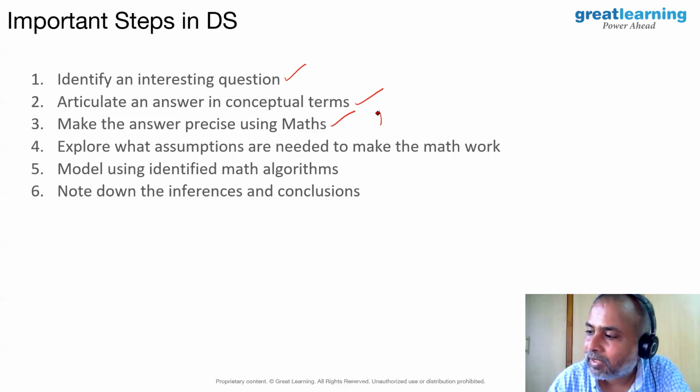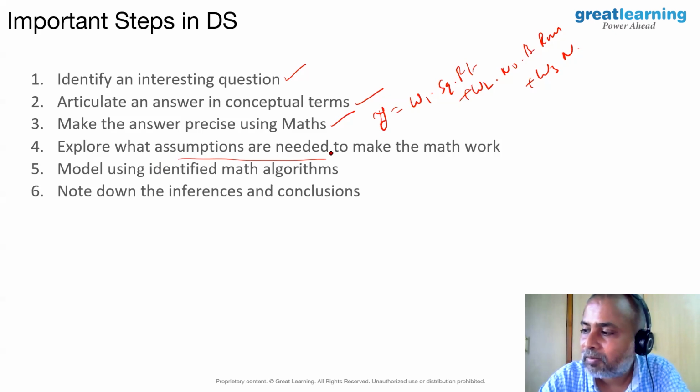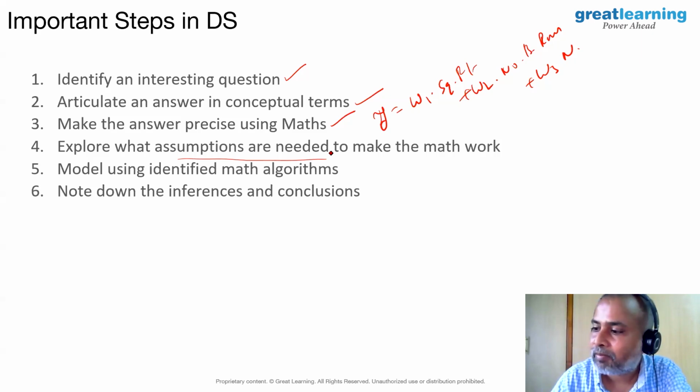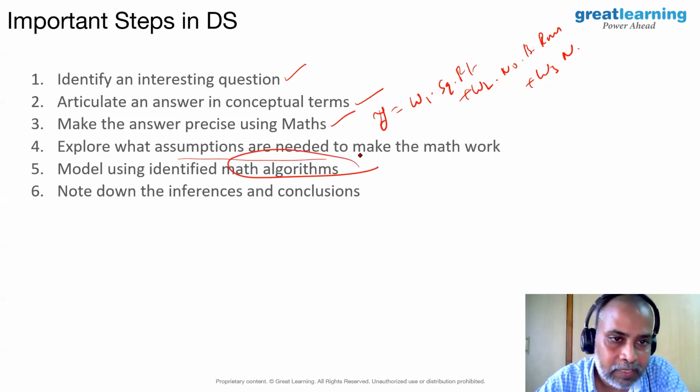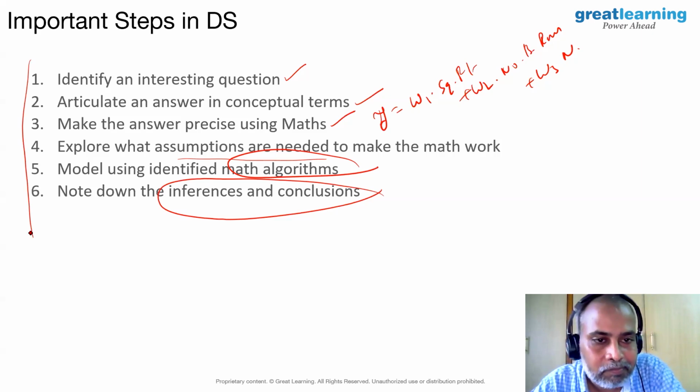For example, we did y equals W1 times square feet of house, plus W2 times number of bedrooms, plus W3 times neighborhood. So we tried to answer using mathematics. Then we explored what assumptions are needed to make the math work, and came up with the mathematical model with all the ideas we discussed earlier. Finally, we came up with inferences and conclusions. These are important steps in any data science problem.